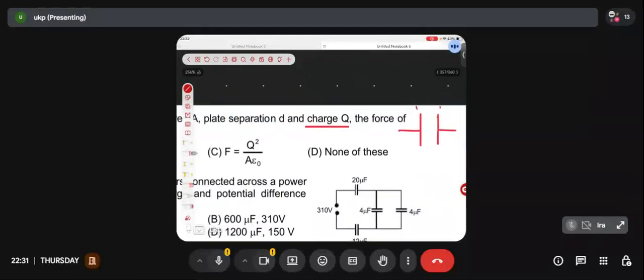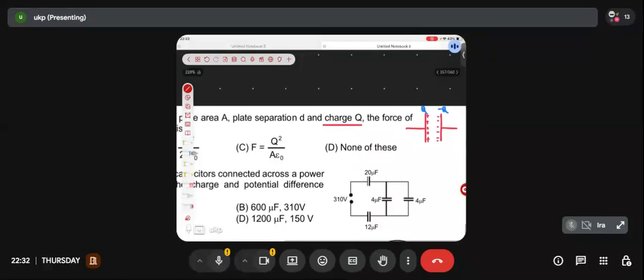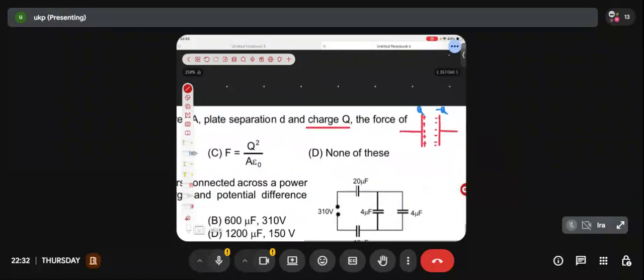All the charges on the capacitor are present only on the inner surface. So if this surface is having plus Q charge, the inner surface of the other plate of the capacitor will be having exactly an equal amount of opposite charge, right? The outer surface doesn't have any charge in case of the capacitor plates. Only the inner surfaces have charges. So if this plate has a charge of plus Q, the inner surface of the other plate will be having a charge of minus Q, right? Is that okay? Yes or no?